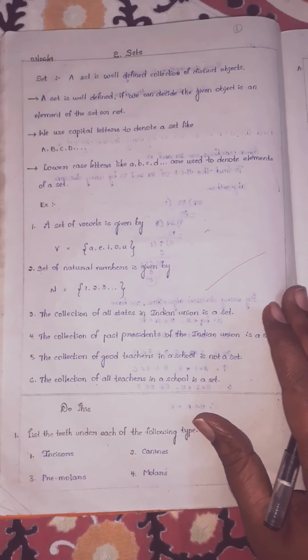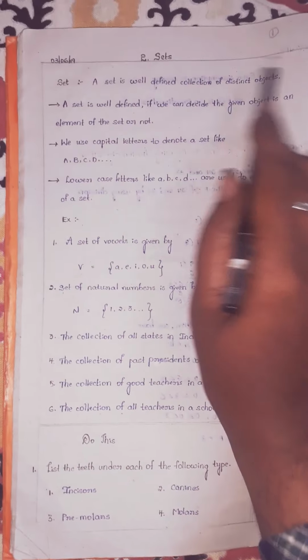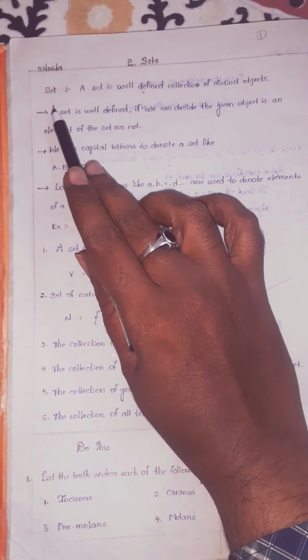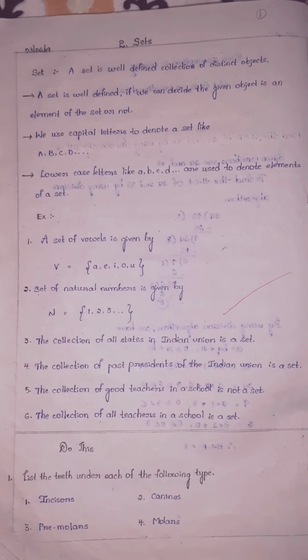So already we have completed chapter number 1, real numbers, children. Next, chapter number 2 is sets. So we'll see the definition of a set, children.